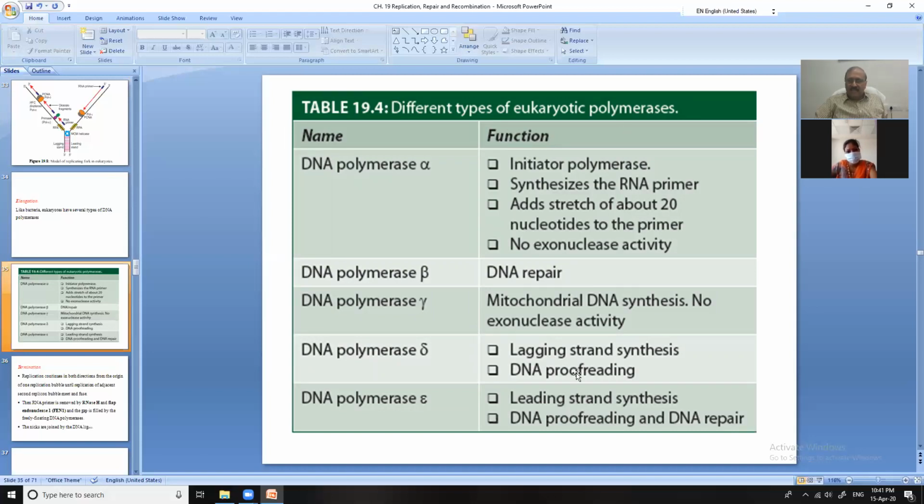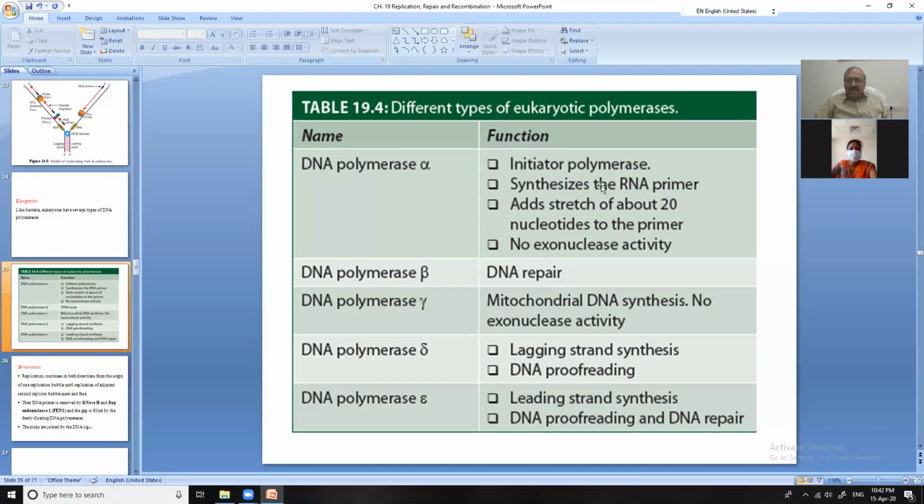There are mainly 2 functions of the DNA polymerases. One is the elongation of the DNA, and the second is the proofreading and the repair of the DNA. More or less all are having this action.